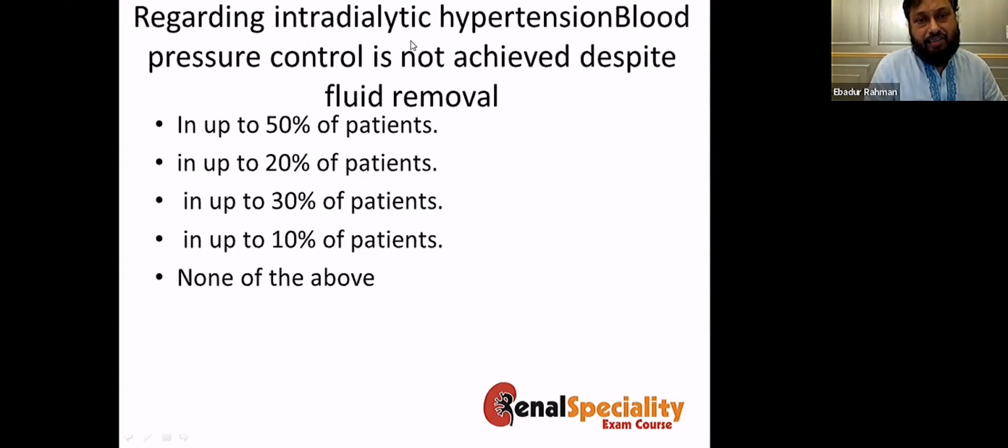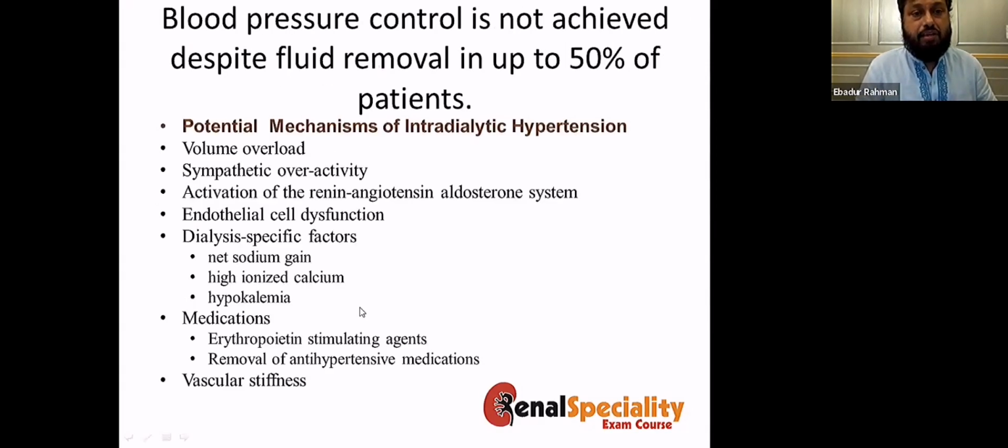So regarding intradialytic hypertension, blood pressure control is not achieved despite fluid removal in up to 50% of patients, in up to 20%, in up to 30%, in up to 10%, or none of the above. So let's try this quiz. In fact, blood pressure control is not achieved despite fluid removal in up to 50% of your patients.